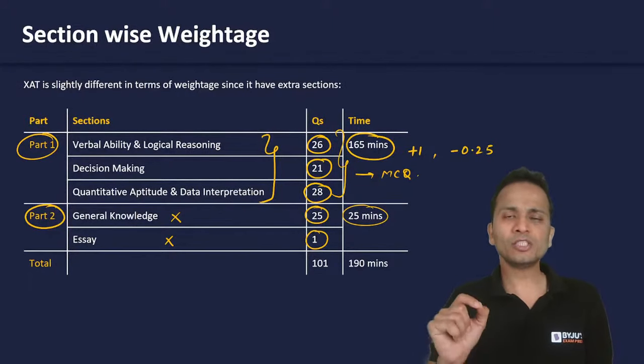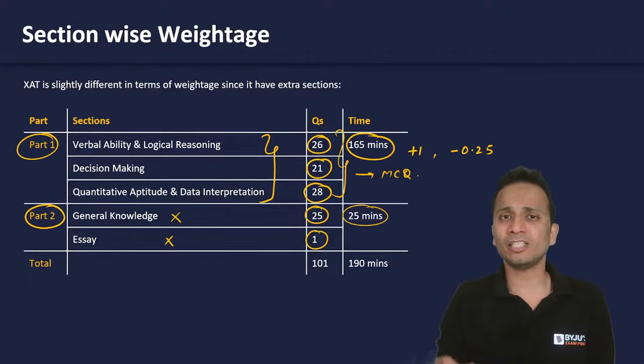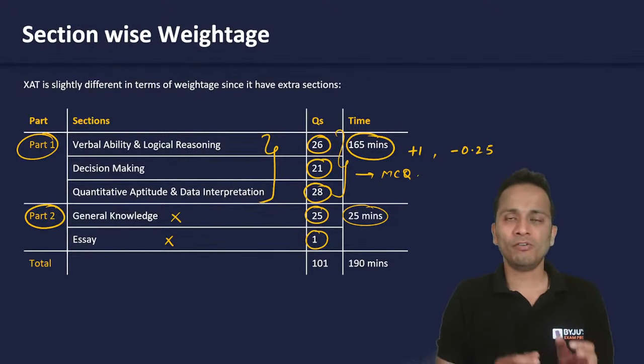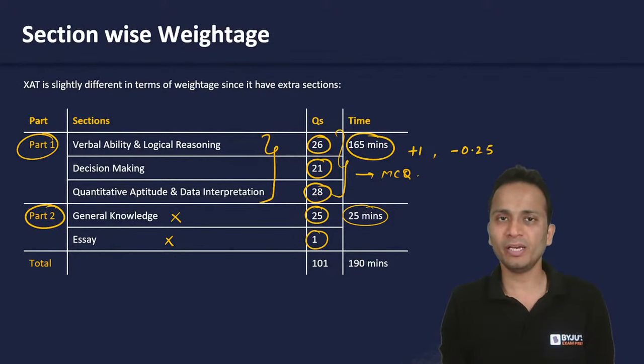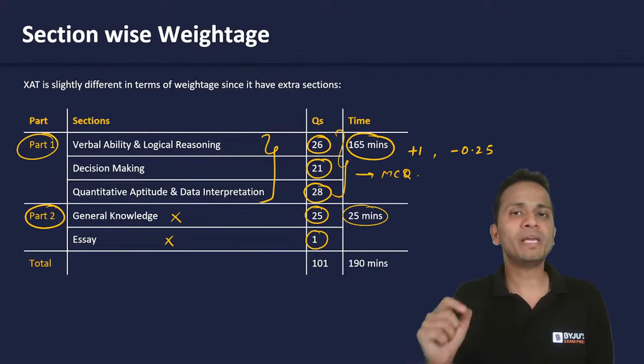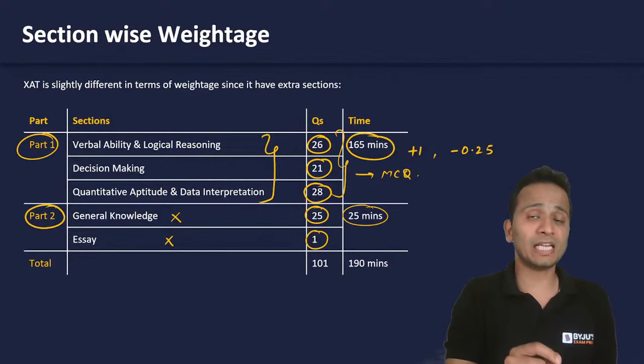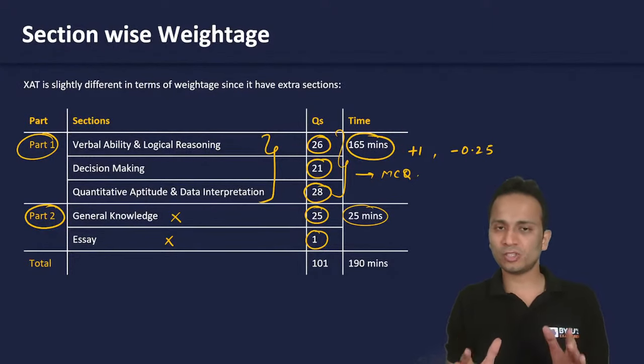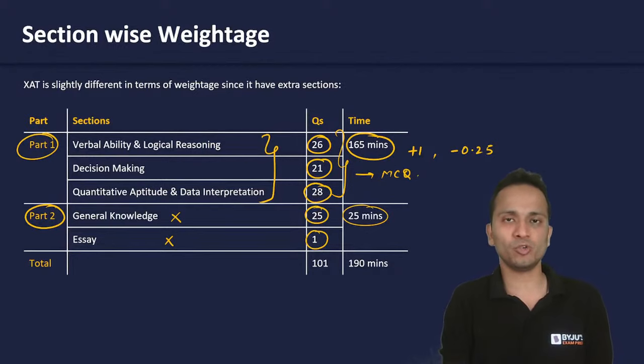Now, the students who will get a call from XLRI Jamshedpur, right? The students who will get an XLRI call, for those students, part number two will be evaluated. So the score of part two will be counted for the admissions of XLRI, not the other participating colleges under the XAT examination, right? So this is one very important thing that you all must know.